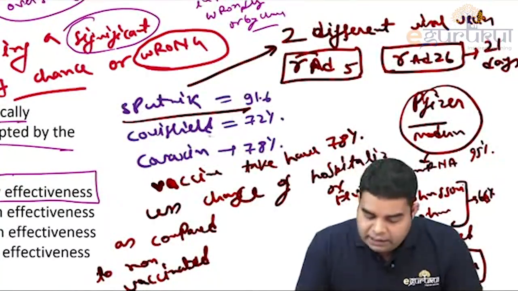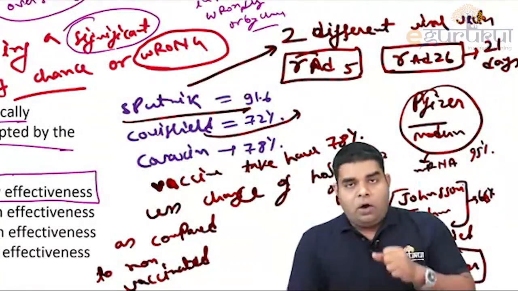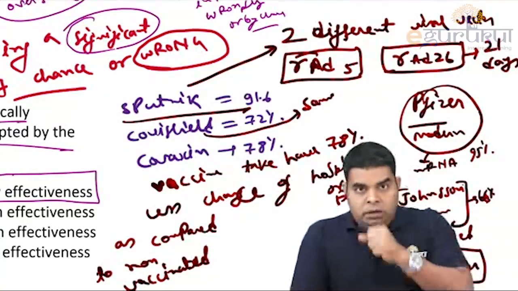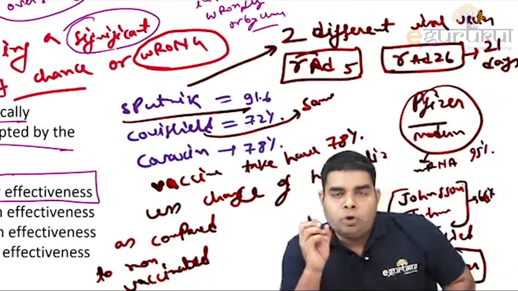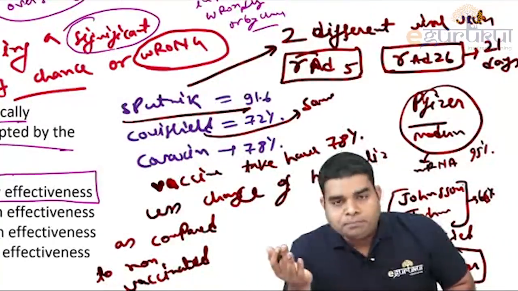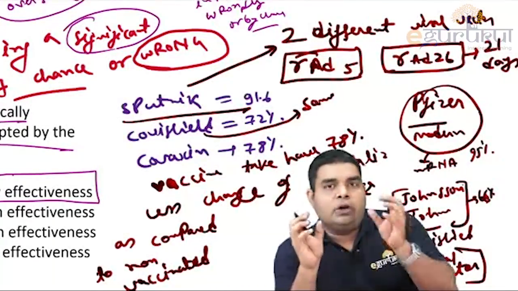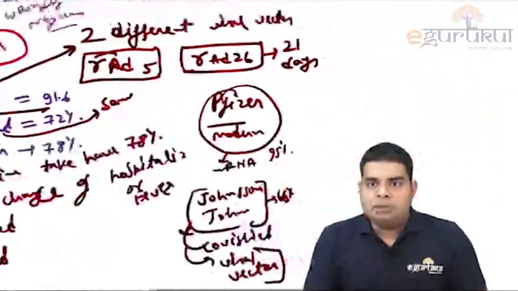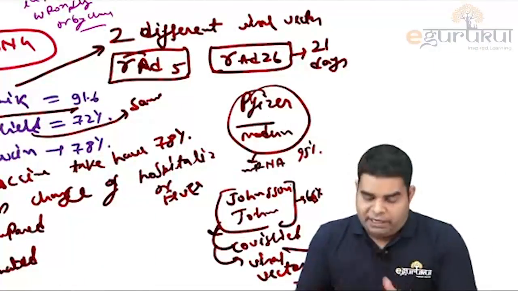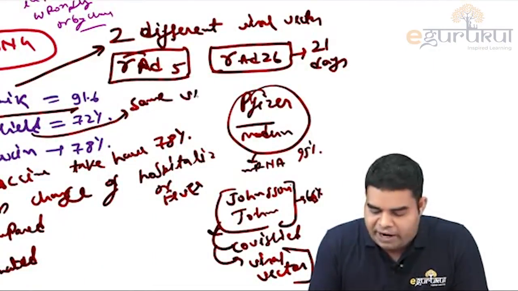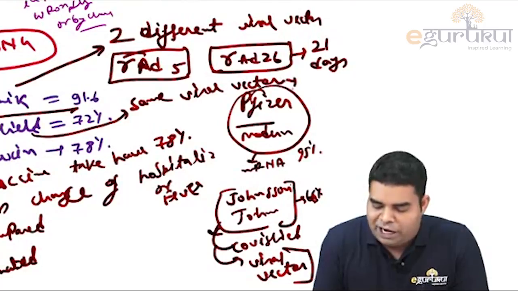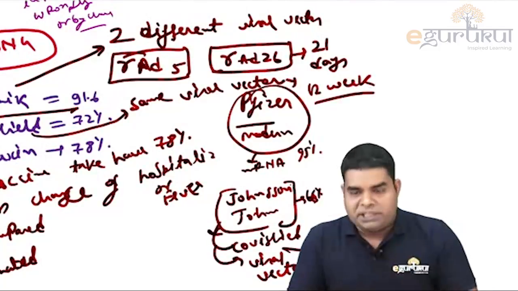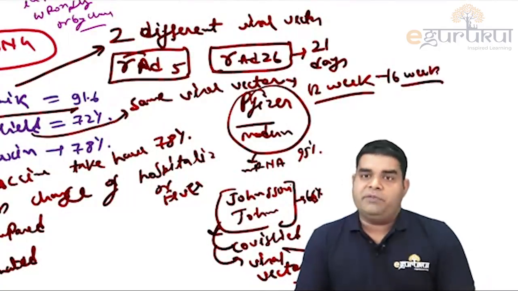But in case of Covishield, it has the same viral vector. Of course, both of these, Sputnik and Covishield, carry the mRNA for spike protein. But the difference is that in Covishield, the adenovirus or chimpanzee adenovirus is the same. But in case of Sputnik, the two viral vectors are different. So remember, Covishield has the same viral vector. And we all know that nowadays government guidelines say that the vaccine should be given at a gap of 12 to 16 weeks.